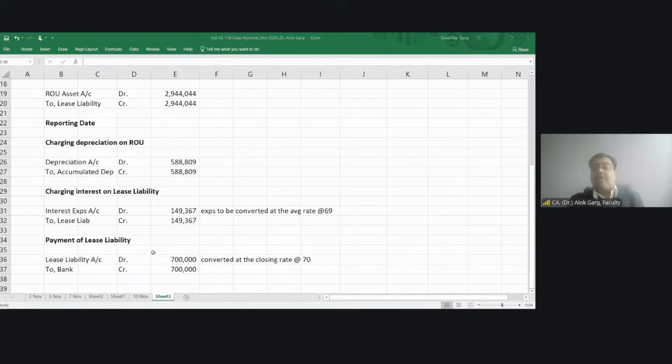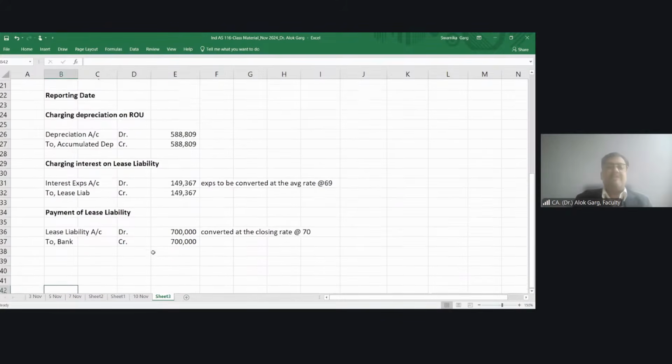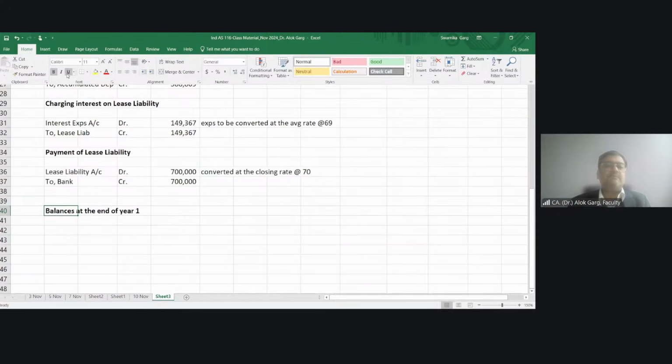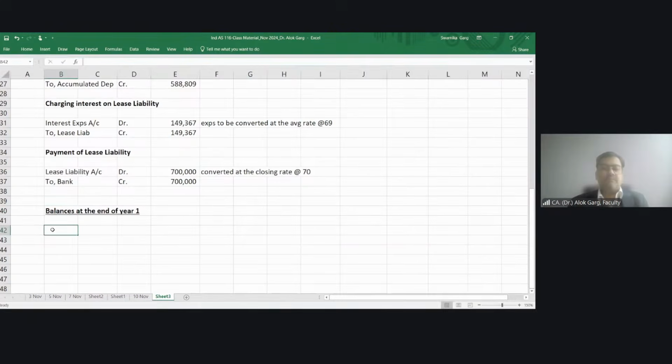Right. Now, friends, tell me, what is my closing balance of ROU and lease liability? My balances at the end of year one, right of use asset and lease liability.